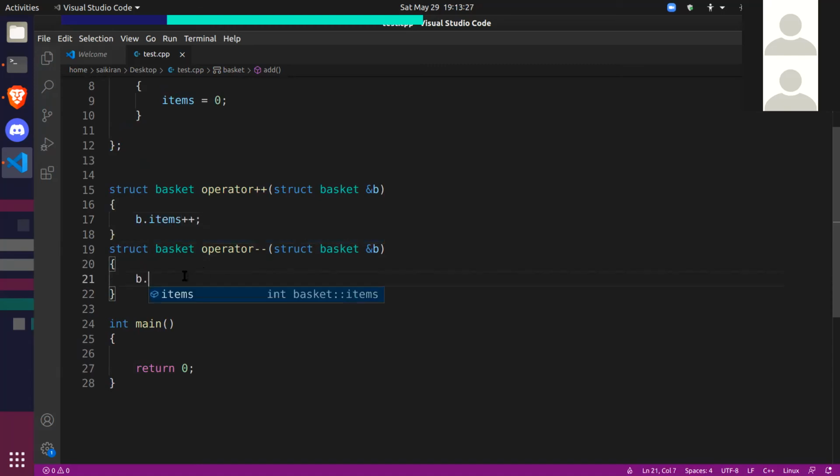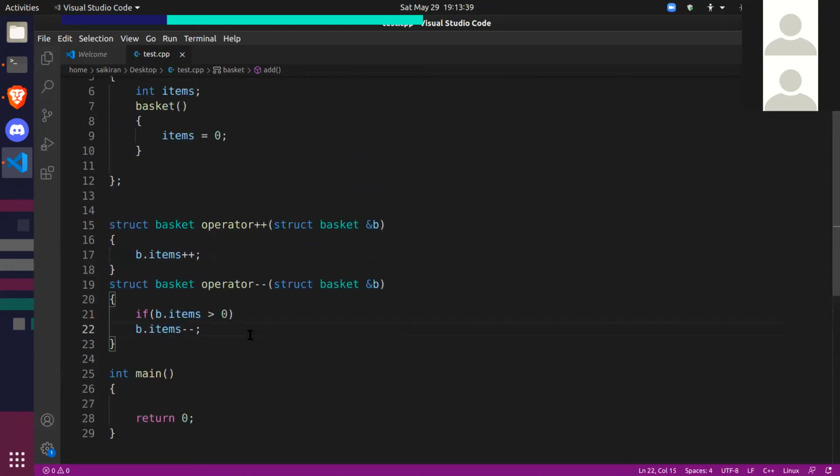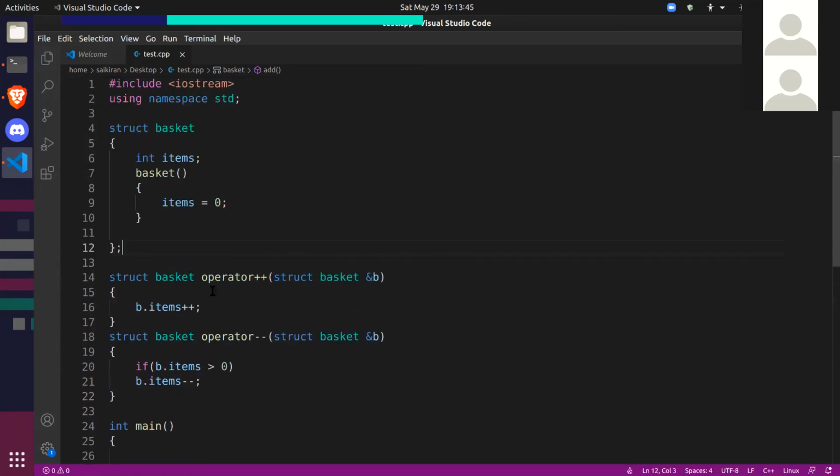Here b dot items minus minus. You can have a condition here. If the number of items is greater than 0, only then decrement. You cannot have negative items inside a basket, right? So that is the reason. So we used a little bit of operator overloading here.